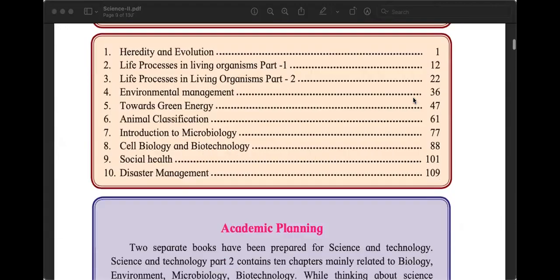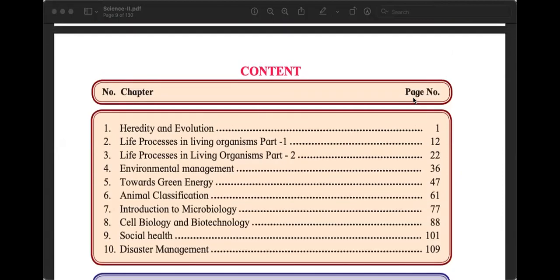If you go to the content page, there are 10 chapters in Science 2, just like we have 10 chapters in Science 1. And out of these chapters, we have completed heredity and evolution. We have completed environmental management. We completed towards green energy. We completed animal classification. We completed social health, and we have completed disaster management. So out of 10, we have completed 6.